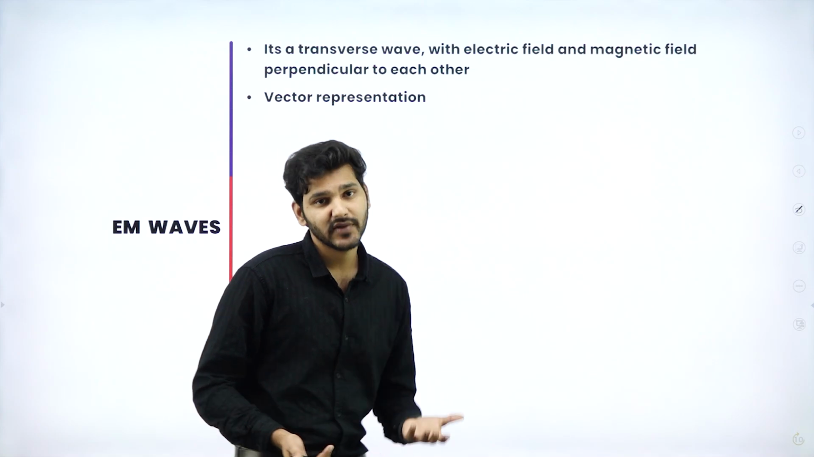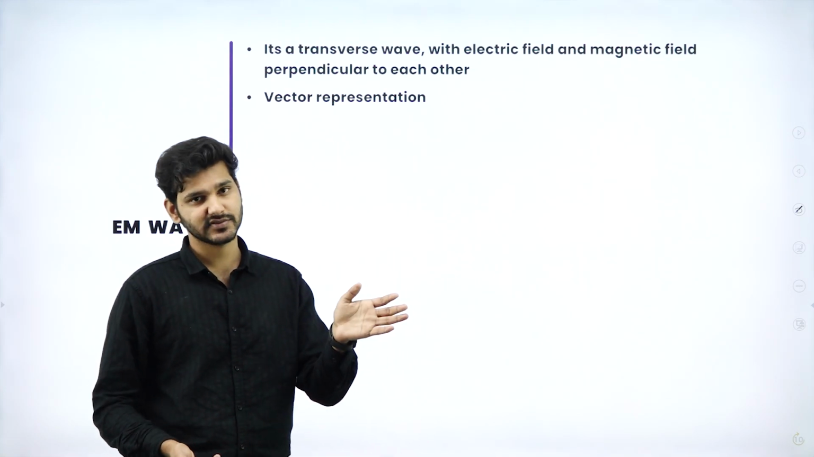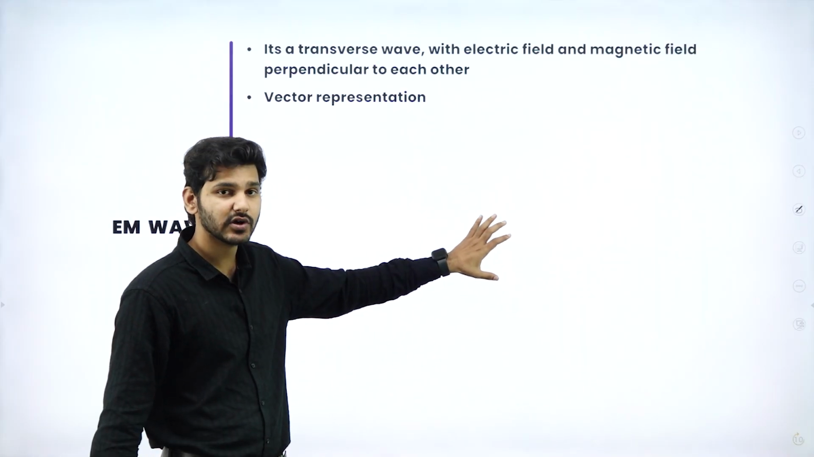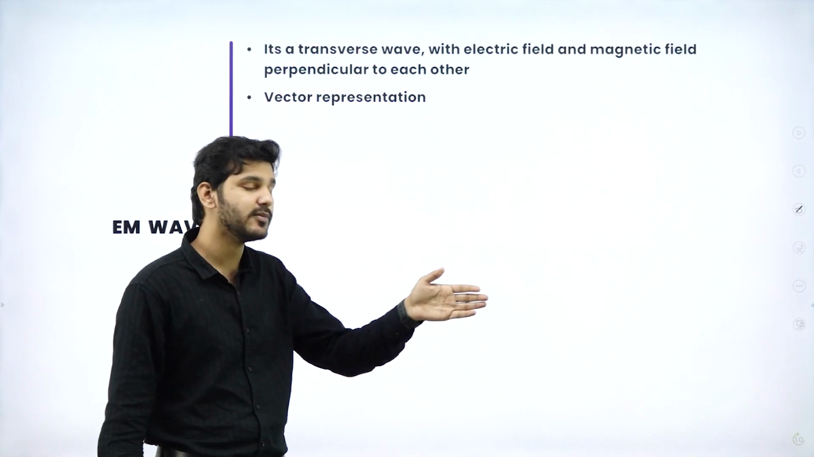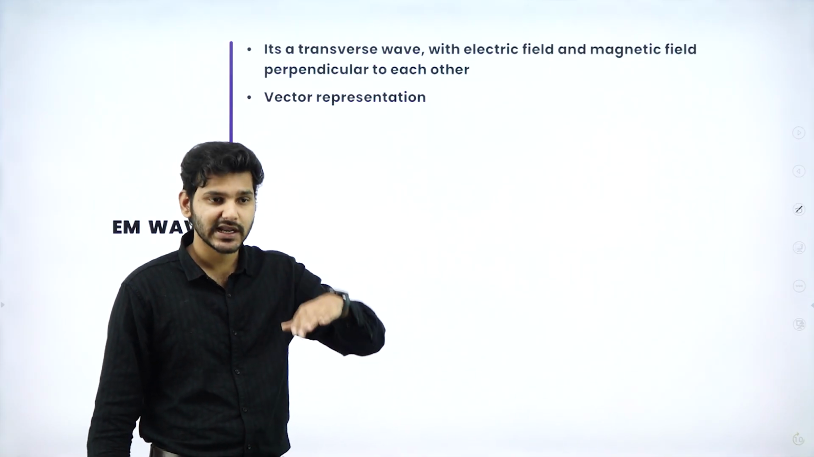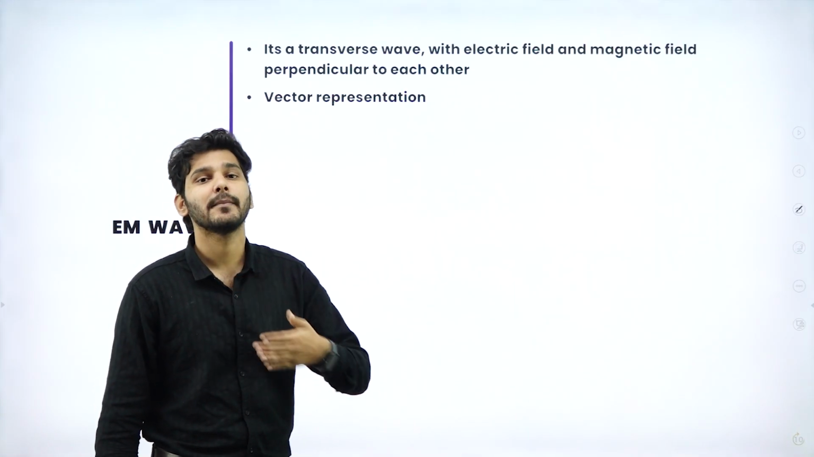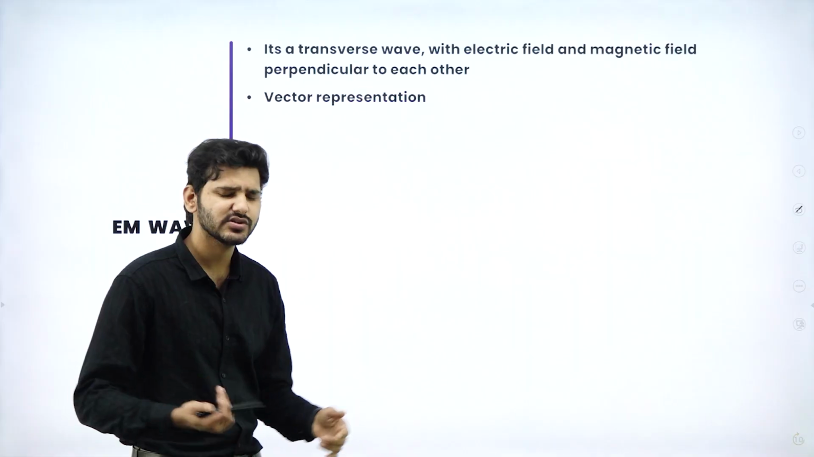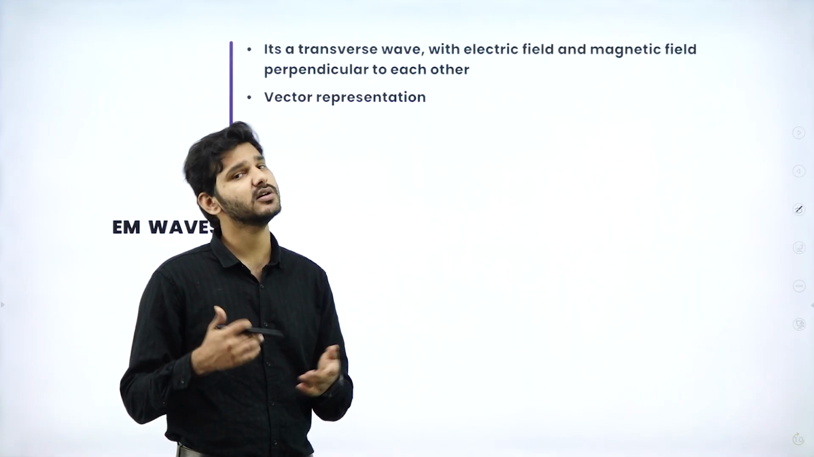I told you, when charged particles oscillate or accelerate, they produce EM waves. If a charged particle is oscillating in the Z plane, then automatically EM waves are emitted in the XY plane. In that particular XY plane, the electric field will be in one direction, and mutually perpendicular to that, the magnetic field will be oscillating. That is known as an EM wave, or that is the basic property of an electromagnetic radiation.